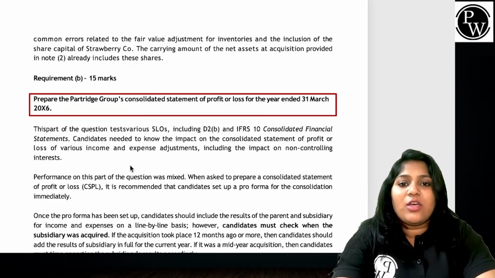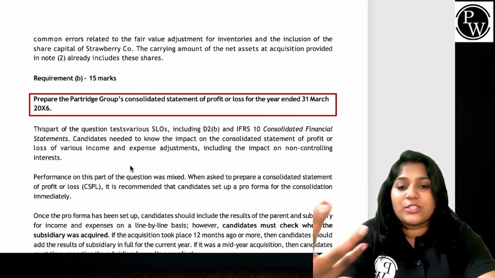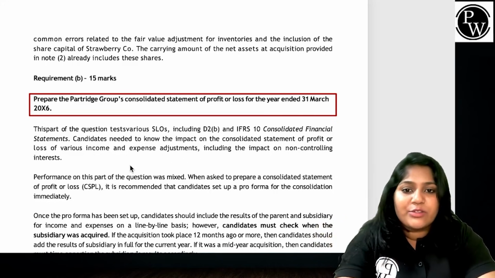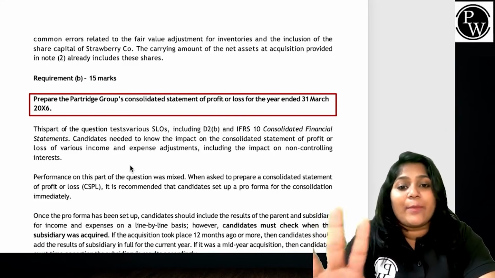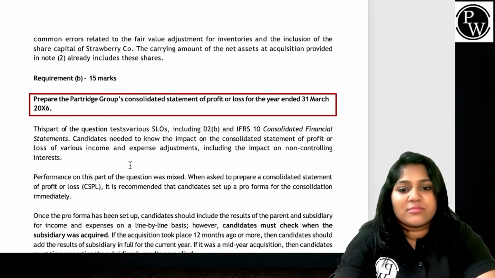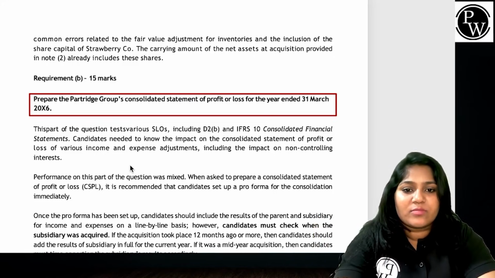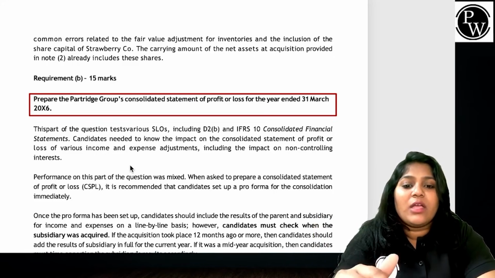And the second thing is, you're also, as students, not discounting for deferred consideration, and you've included the share capital twice. Not possible. Correct?